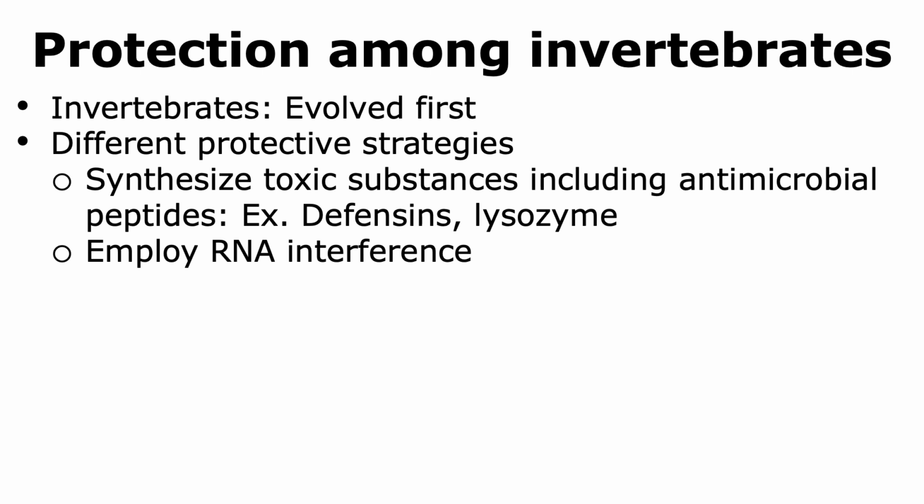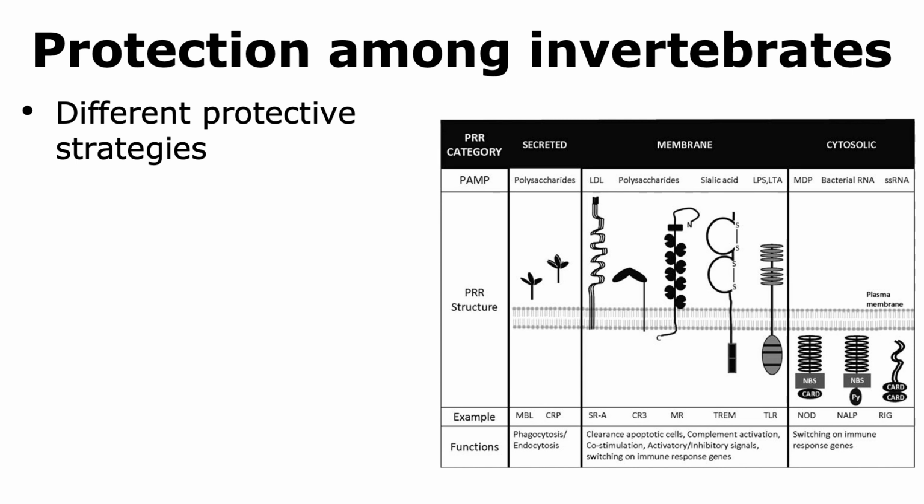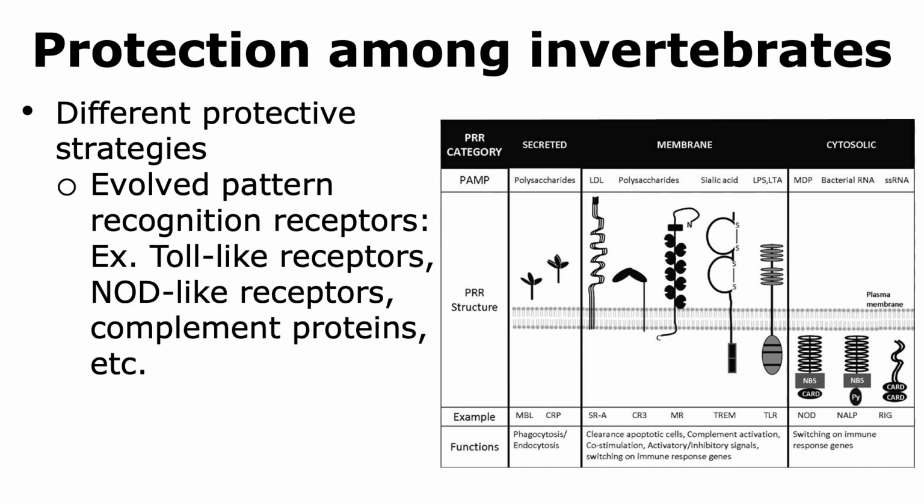Other strategies that invertebrates employ are RNA interference, which is also an evolutionarily conserved mechanism. Invertebrate animals have also evolved pattern recognition receptors, which are proteins that can be either secreted into the environment, remain on the membrane of cells, or be intracellular and thereby remain in the cytoplasm.